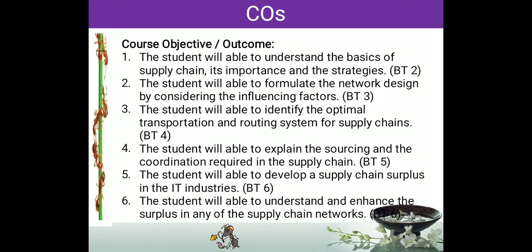Next, the third outcome is: after studying unit 3, the student will be able to identify the optimal transportation and routing system for the supply chain. This is categorized under Bloom's taxonomy level 4. Here what we are going to discuss is transportation. I want to add one more point here: my PhD, my doctorate research, is on transportation. You will not believe, if you go to Chennai harbor, per day crores and crores of products are transported from the Chennai harbor. Why? By ship cargo.